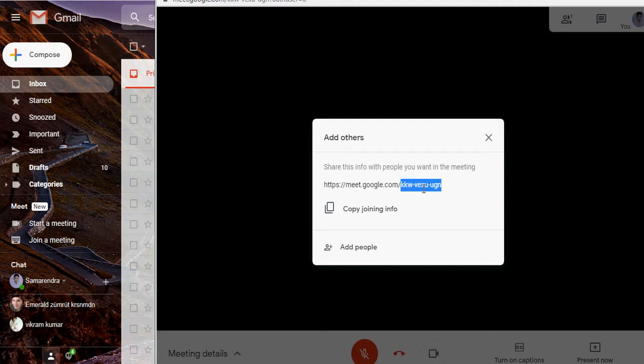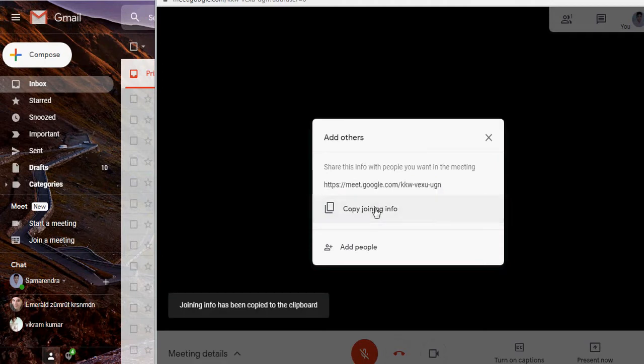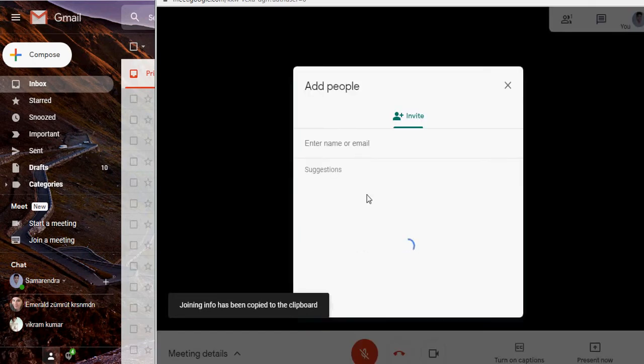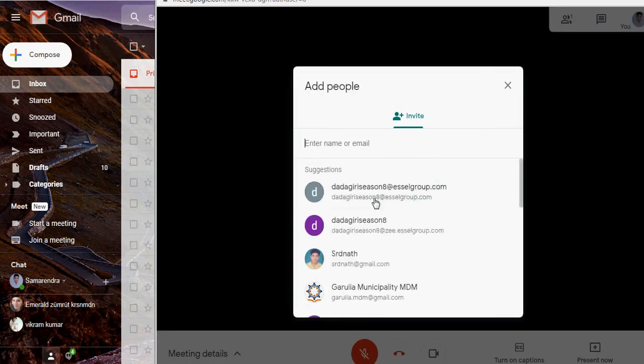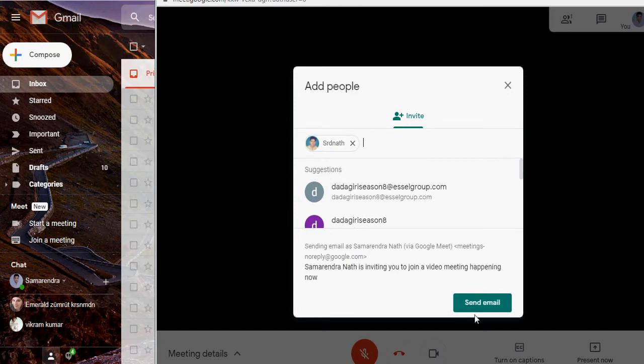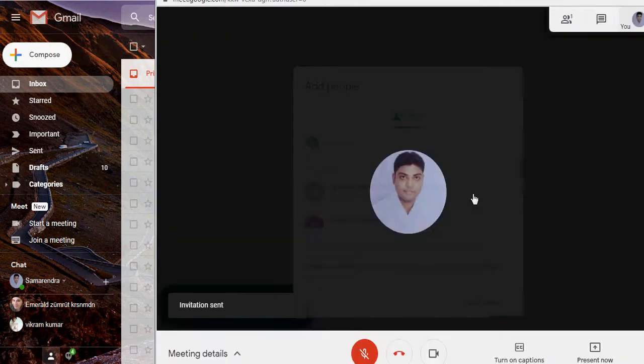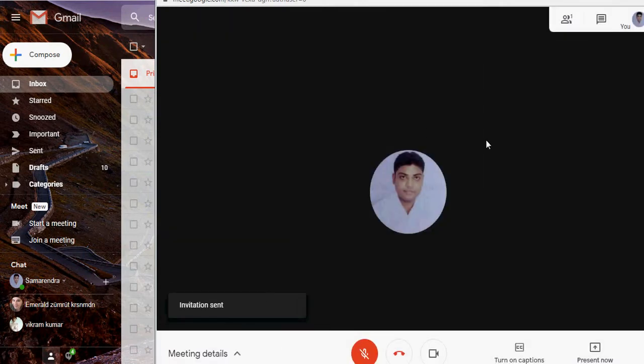So when you add people, just copy this, or you just send this message, copying the joining information. This joining information has been copied. Just click once here and add people. When you enter the email, there is one option. Suppose I want this person, and send an email. So invite, just send an email. He just got this email. So this is a simple way to invite your friends. So just send the email. The mail is sent, and the invitation is sent to your friend so that they can join this.